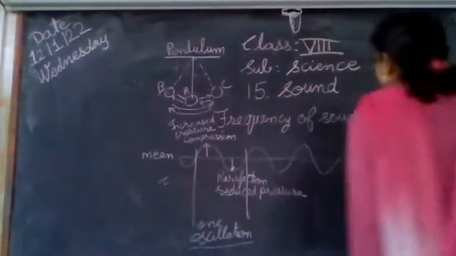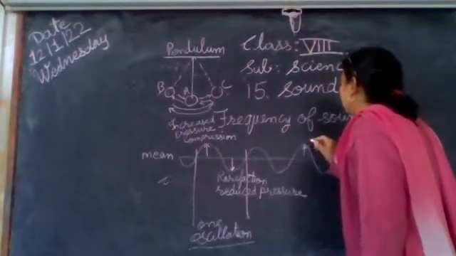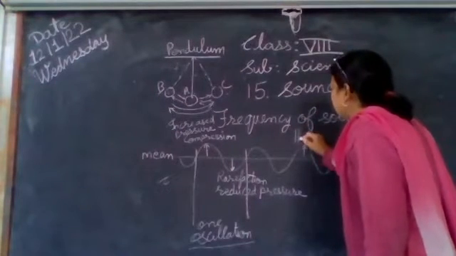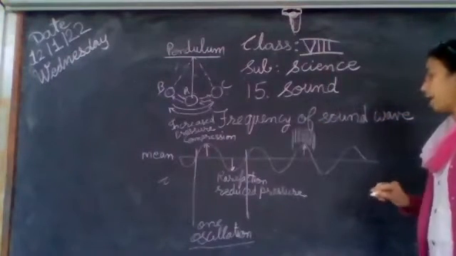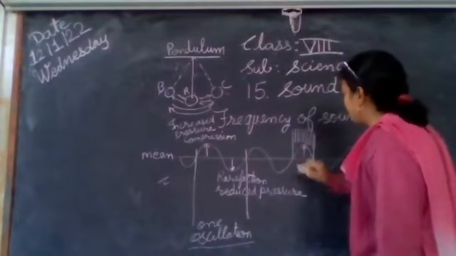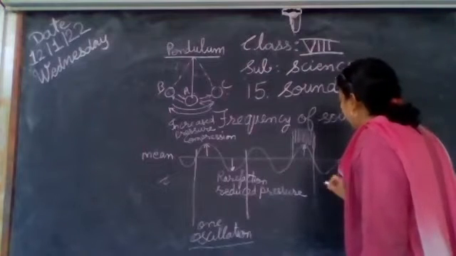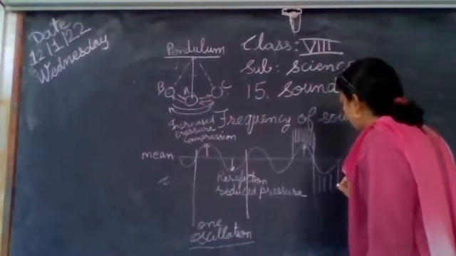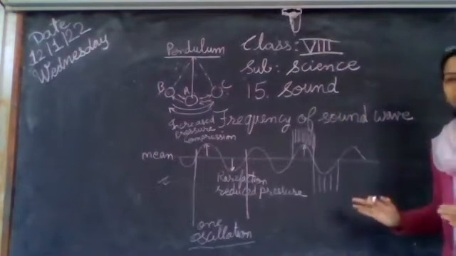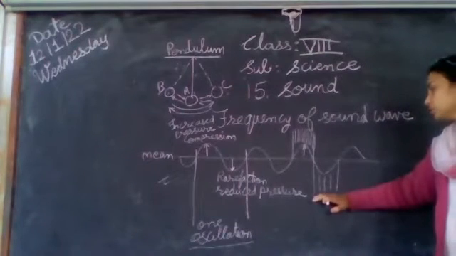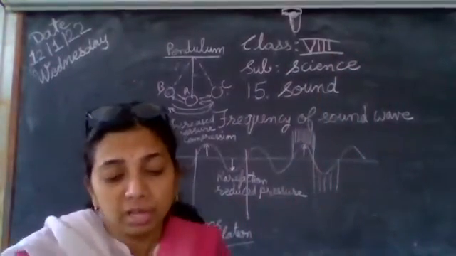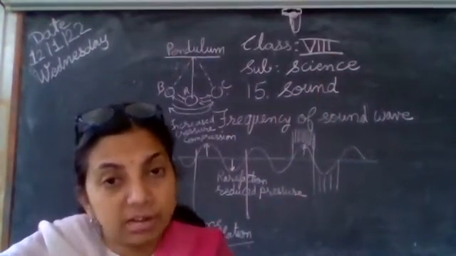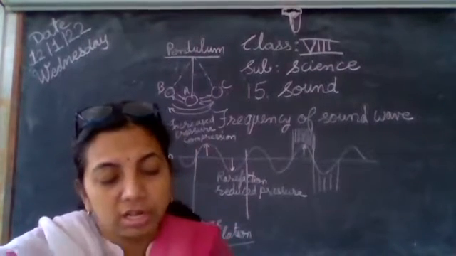If you want to understand compression, you see here the waves are very close to each other in the air. So this is your compression. And in the case of rarefaction, the waves are a little scattered away from each other. The frequency is low here, while here they are more combined, very close to each other. So that way we have to understand compressions and rarefactions.